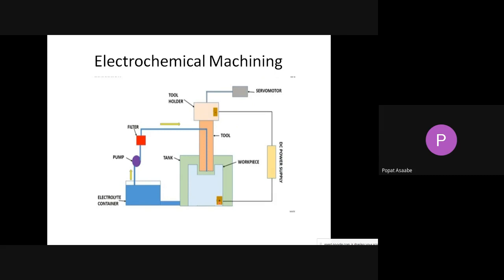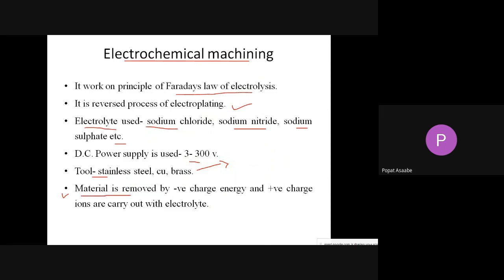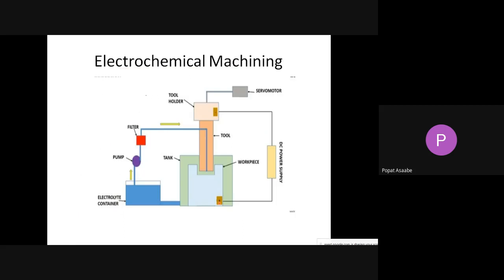We know that the positive ions will be attracted toward the negative ions, and the negative ions will be attracted toward the positive ions. Because of this, current will flow, and it will remove the material from the workpiece. But in this process we have to remember this sentence only: the material is removed by positive charge ions. In this process we can remove the material by the negative charge ions, and the positive charge ions we can carry out with the help of the electrolyte. Okay, this is the electrochemical machining process.